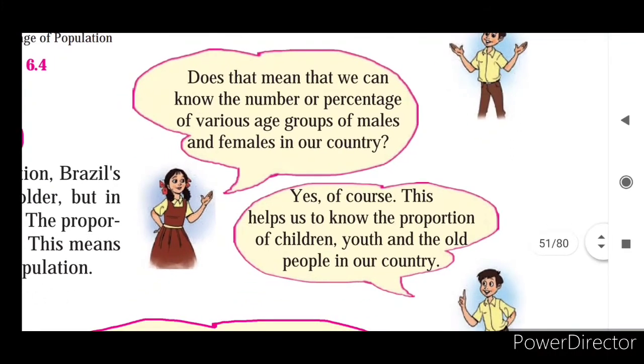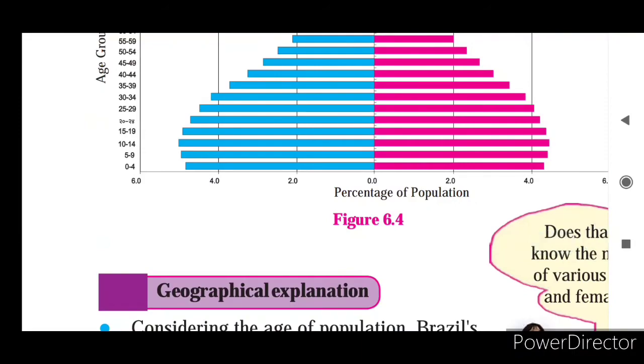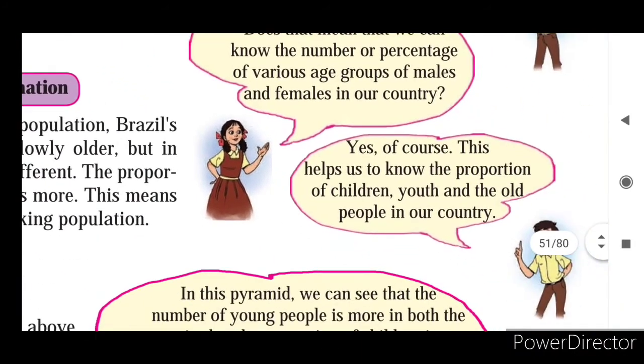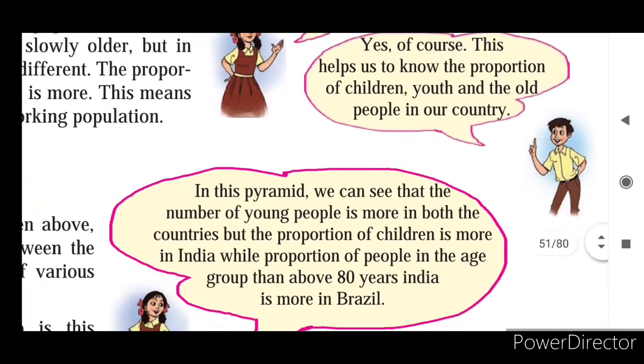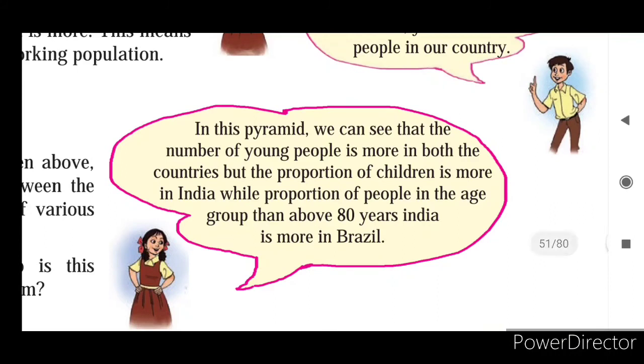Does that mean that we can know the percentage of various age groups of males and females in our country? Yes, of course we can see. Here it is given, we can see the percentage by this pyramid. Yes, this helps to know the proportion of children, youth and old people in our country. In this pyramid we can see that the number of young people is more in both countries, but the proportion of children is more in India, while the proportion of people above 80 years is more in Brazil than in India.